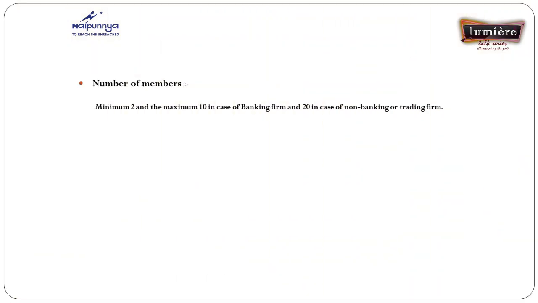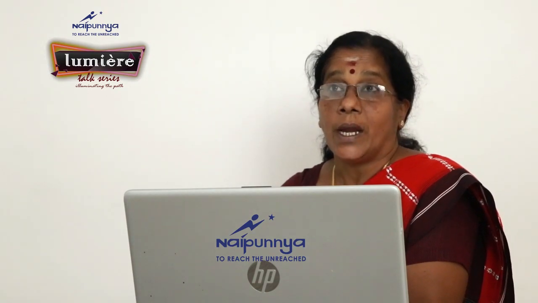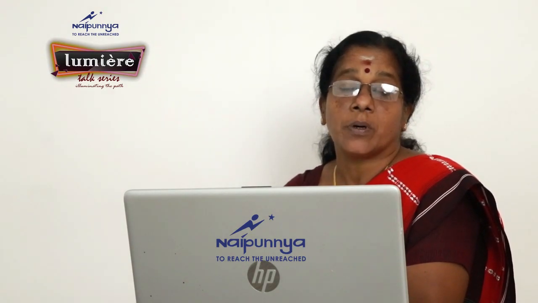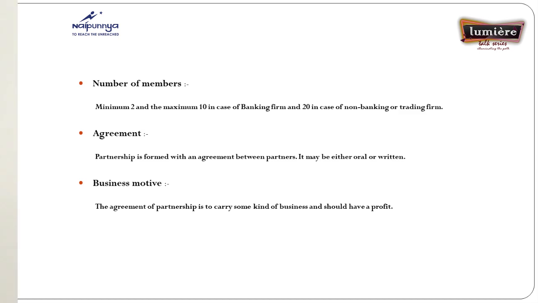Another feature is the agreement. I already said that the partnership is formed with an agreement between partners. It may be oral or written, and the written agreement is named the partnership deed. Business motive is another feature. The agreement of partnership is to carry on some kind of business and it should have a profit.